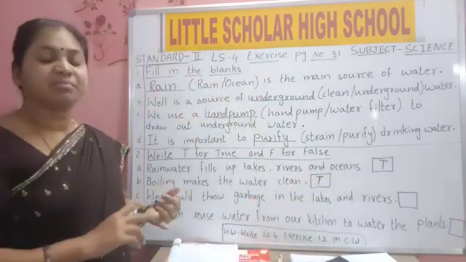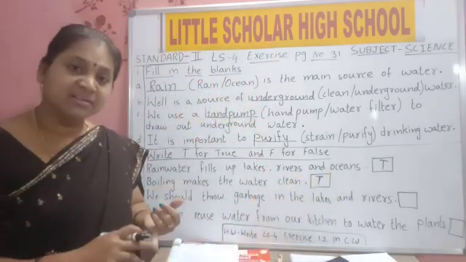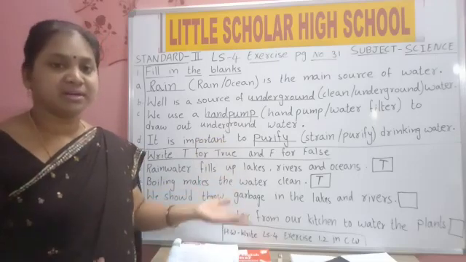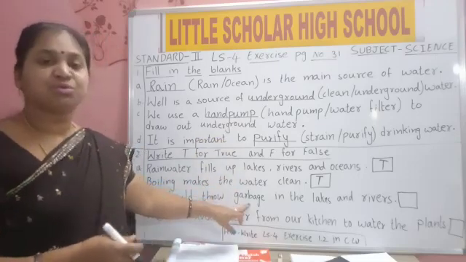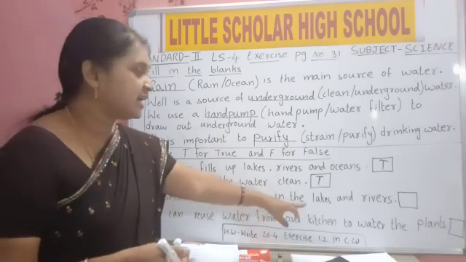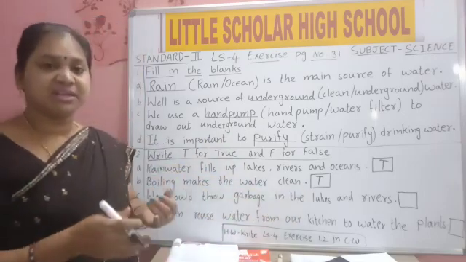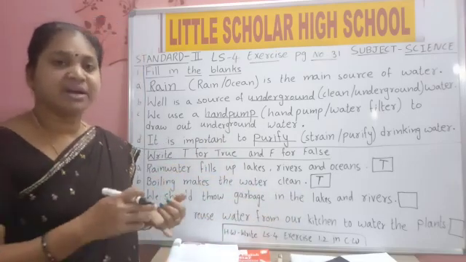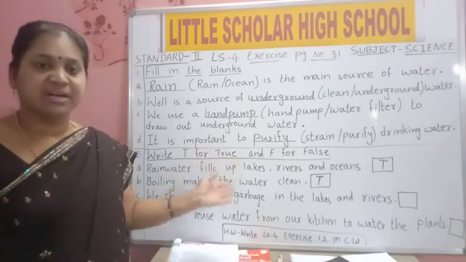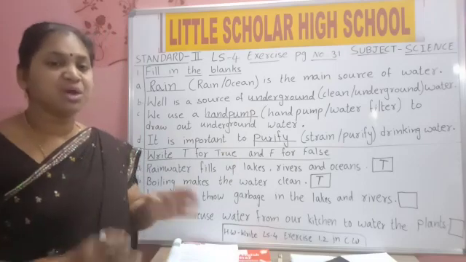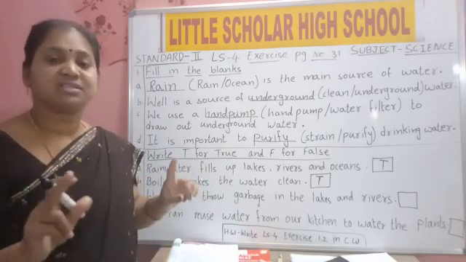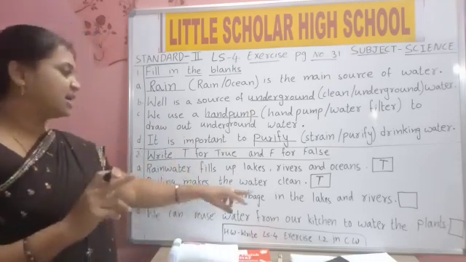Those who don't have water purifiers or filters at home will boil water and drink. We should throw garbage, means we should throw our waste, like biscuit covers, banana peels, whatever dust we get in the house, in the lakes and ponds. No, we should not throw waste garbage in lakes and ponds.